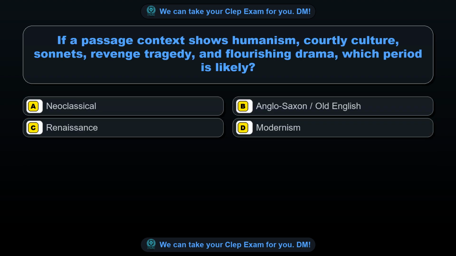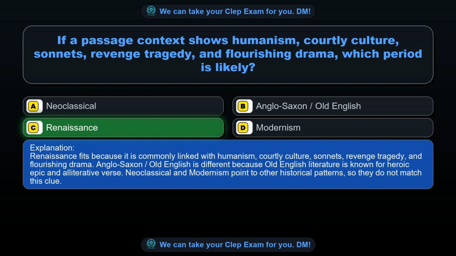Question 90. If a passage context shows humanism, courtly culture, sonnets, revenge tragedy, and flourishing drama, which period is likely? Option A, Neoclassical. Option B, Anglo-Saxon/Old English. Option C, Renaissance. Option D, Modernism. The correct answer is option C, Renaissance.